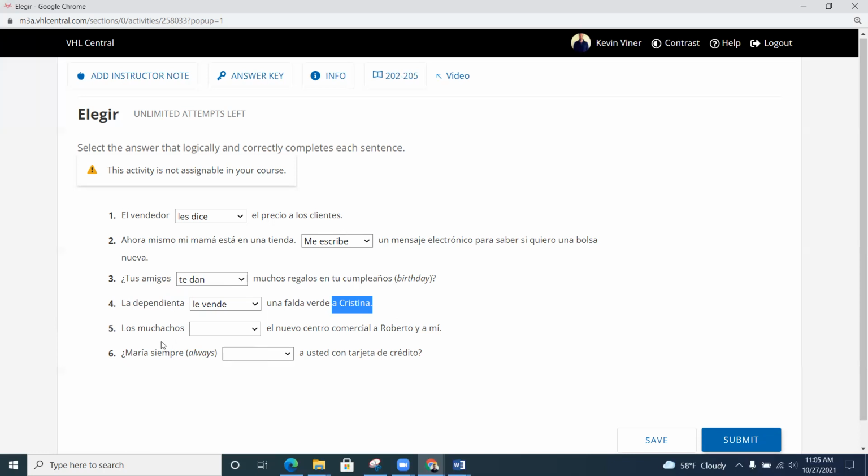Bien. 5. Los muchachos blank el nuevo centro comercial a Roberto y a mí. So le describen, nos describen, le explican, nos explican. Pausa.